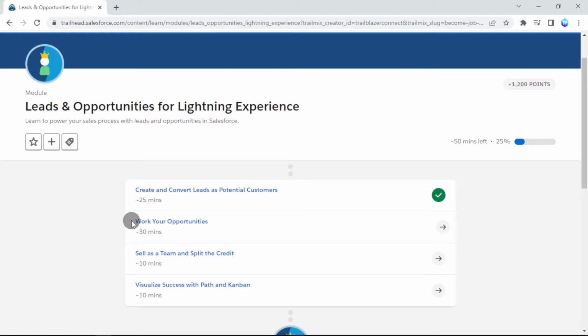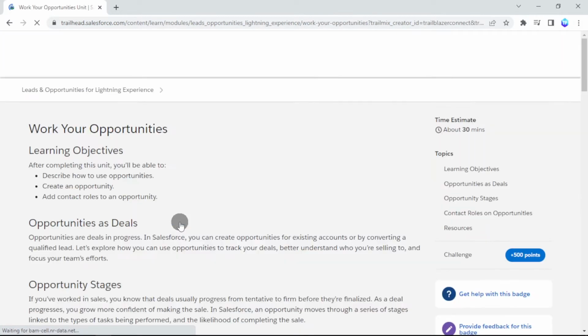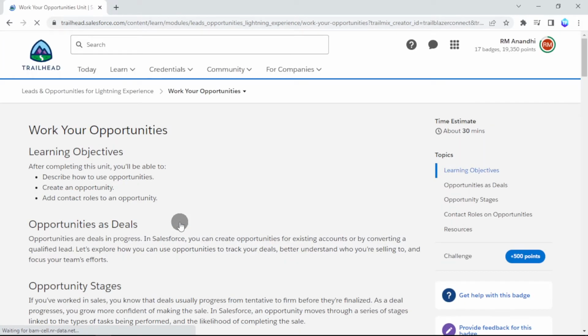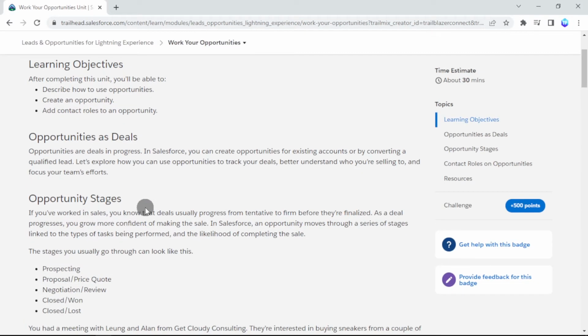This video is about the Work Your Opportunities unit in the Leads and Opportunities for Lightning Experience module. In this unit, you will learn how to use opportunities, how to create an opportunity, and how to add contact roles to an opportunity. Let's have a look at the topics written and then let's see our challenge.